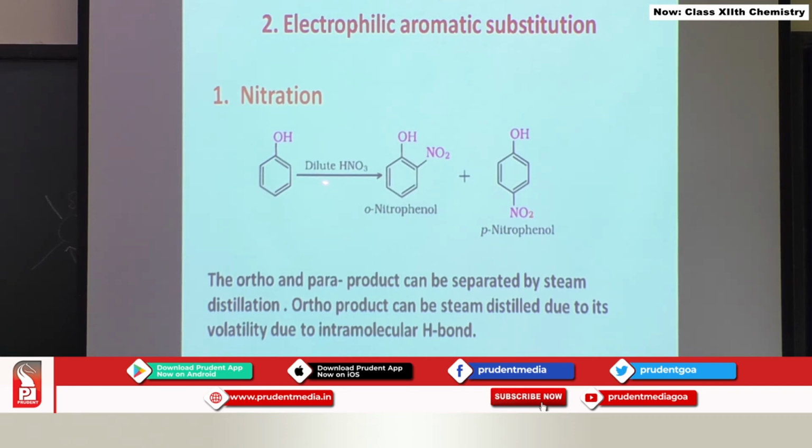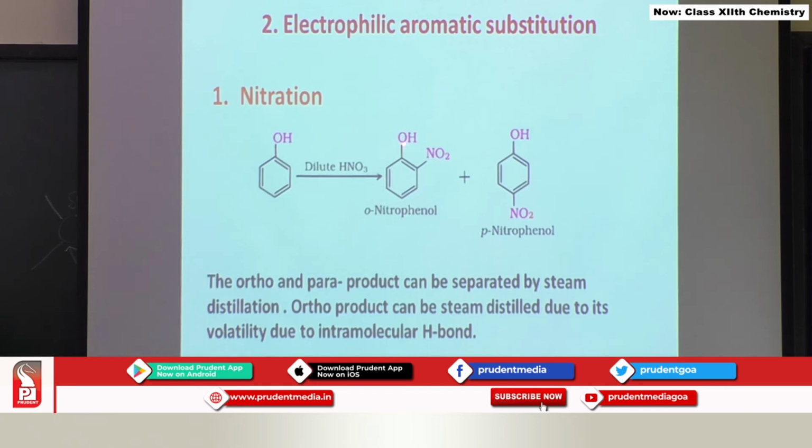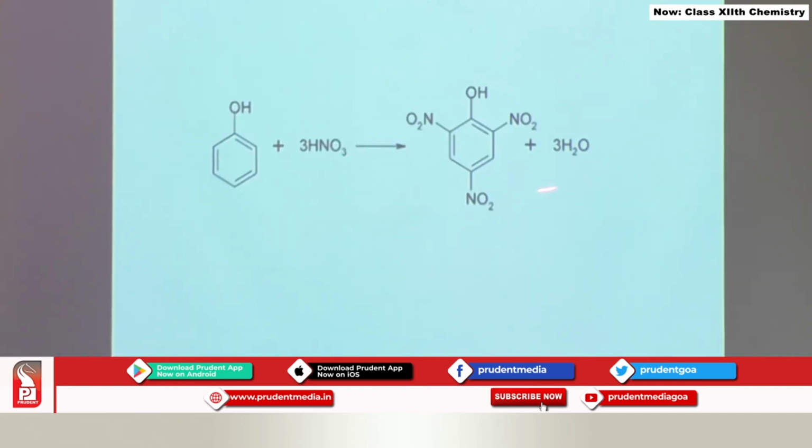Nitration is carried out in this reaction, dilute nitric acid is used. You are going to get two products over here, orthonitrophenol and paranitrophenol. Orthonitrophenol can be steam distilled due to the presence of intramolecular hydrogen bonding between NO2 and OH. But if you carry out nitration of the same phenol under concentrated conditions, then you are going to get picric acid, which is also called 2,4,6 trinitrophenol. In this case, all ortho and para positions are replaced by the nitro group.